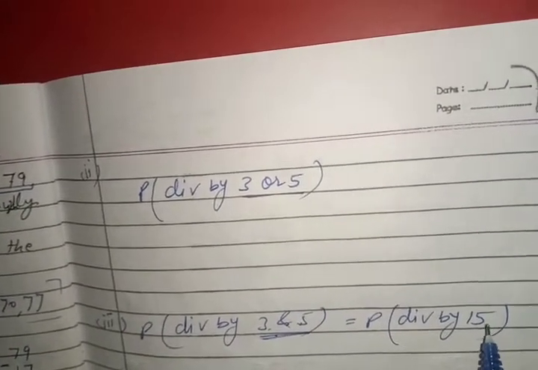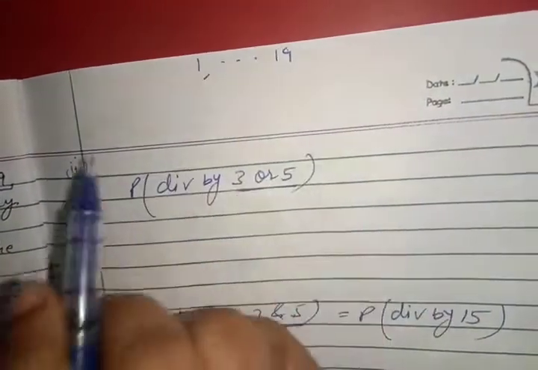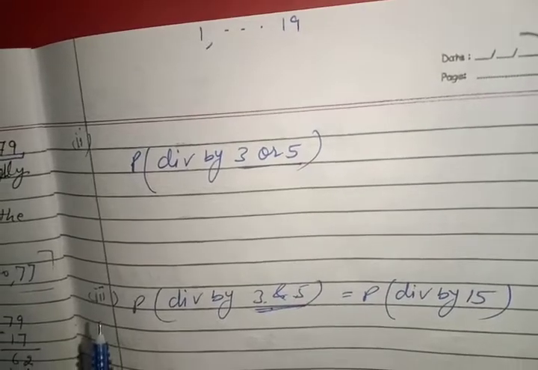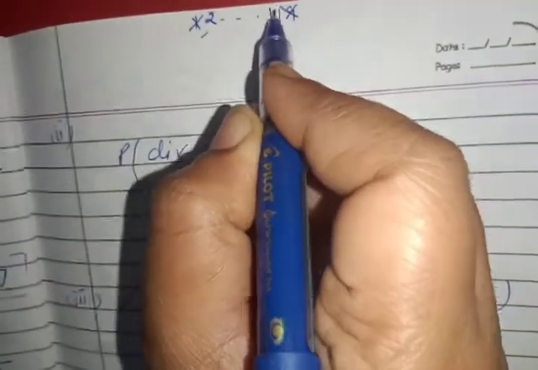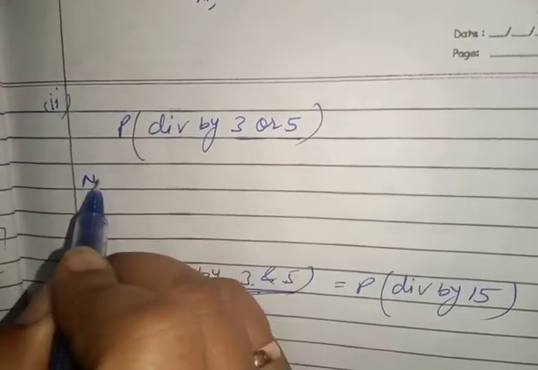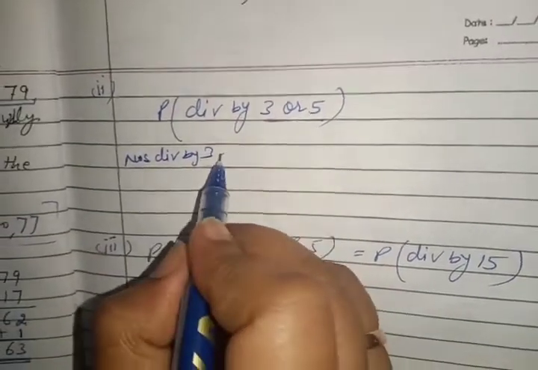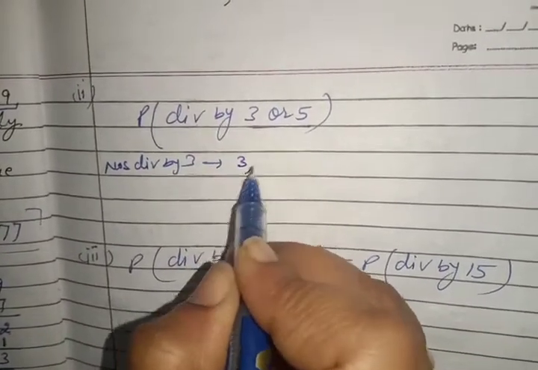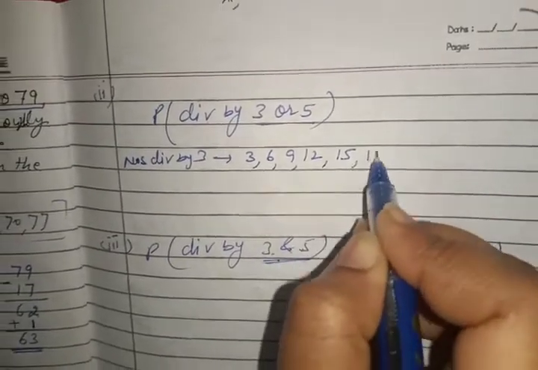Our numbers are between 1 to 19. A box contains balls bearing numbers between 1 to 19. So 1 is not there and 19 is not there, it is 2 to 18. Numbers divisible by 3 are 3, 6, 9, 12, 15 and 18.